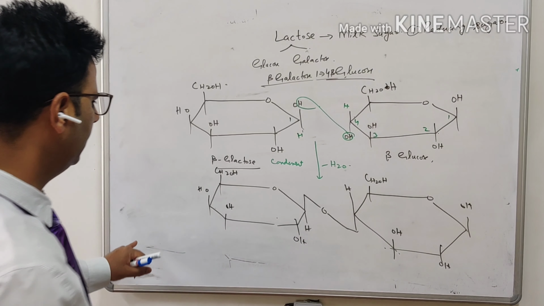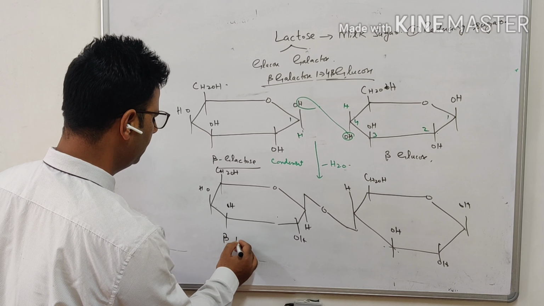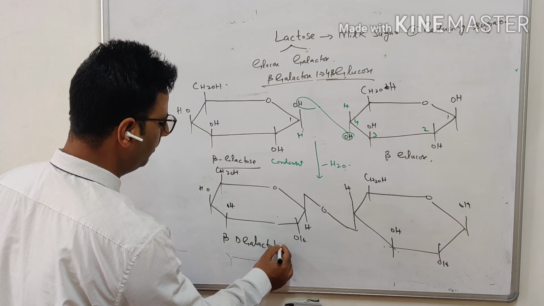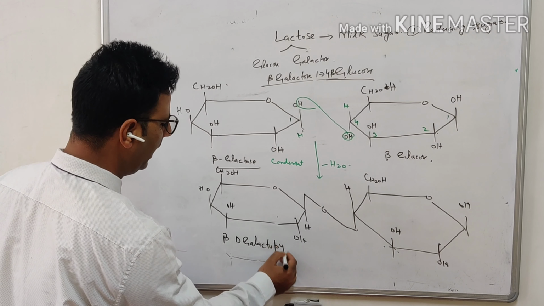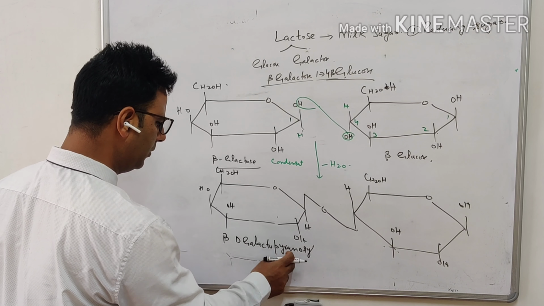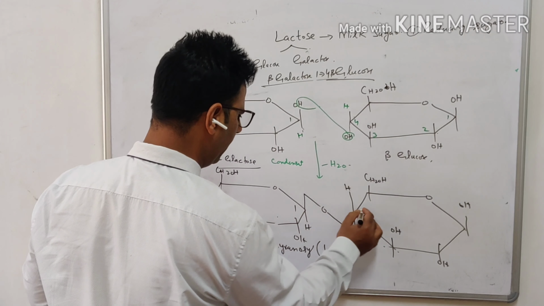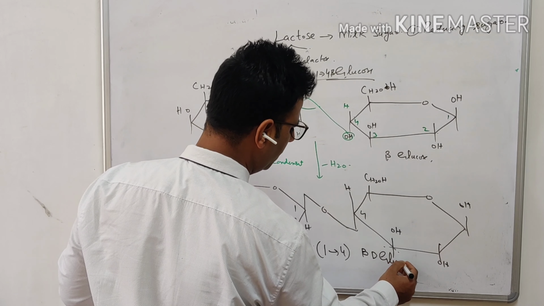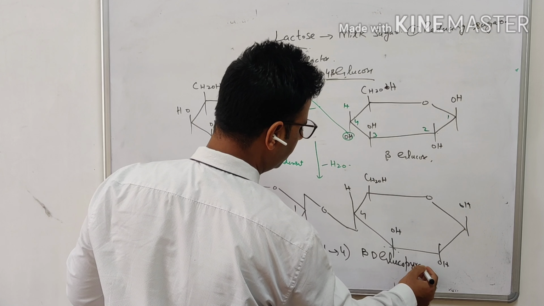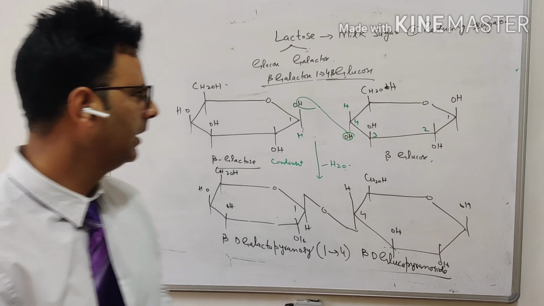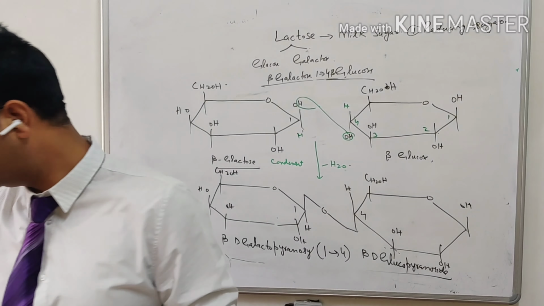So we can say this is beta D galactopyranosyl. We have galactose in the form of beta D galactopyranosyl. The linkage is 1 and 4, then beta D glucopyranoside. This is the structural formula of lactose, right?